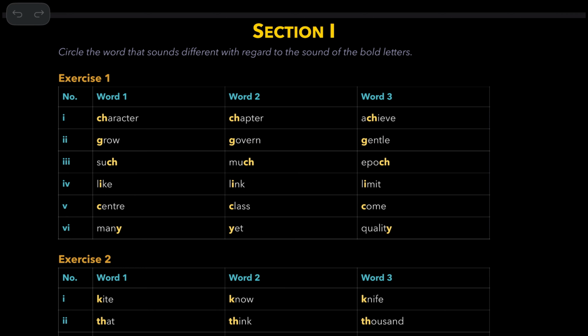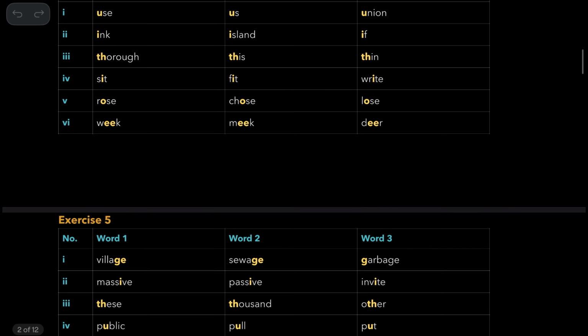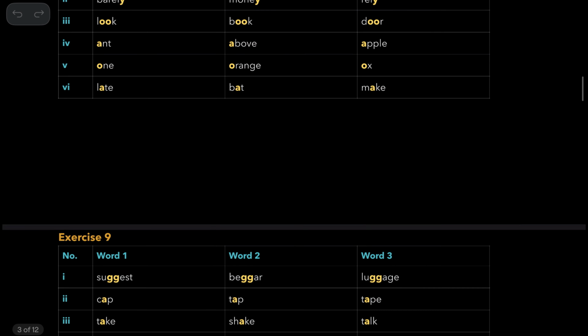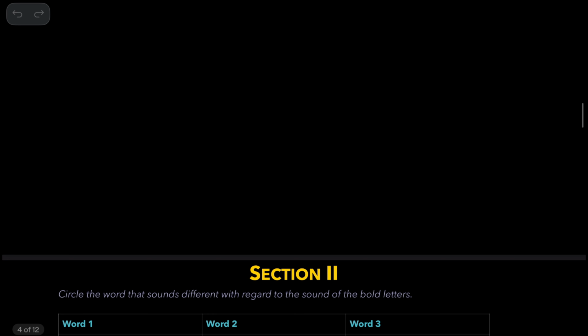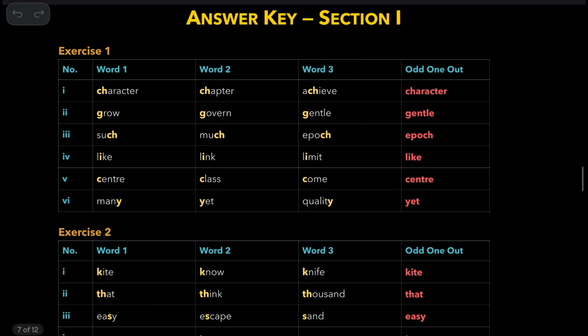Now, in the examination, normally you get some 6 questions like this. Each question is a set of 3 words. Now, I'll take you to the exercises directly. Here: character, chapter, achieve. Ka. Character is the answer.